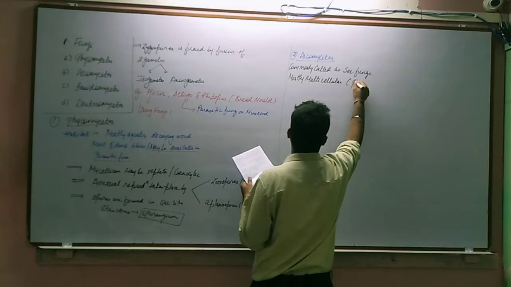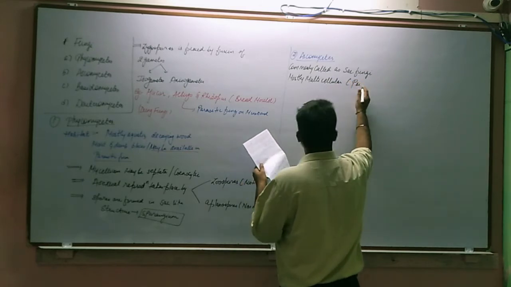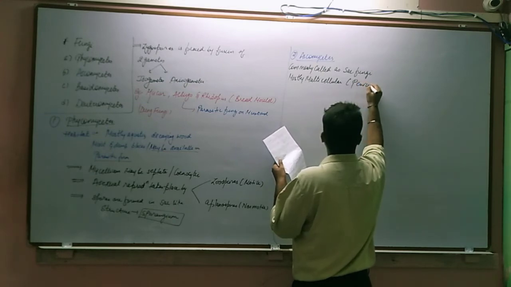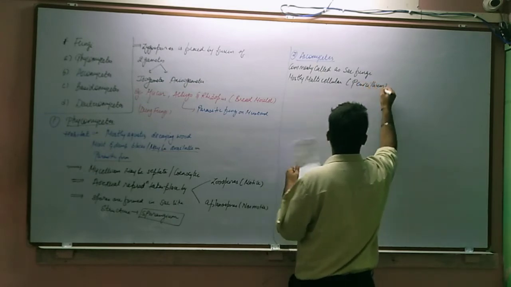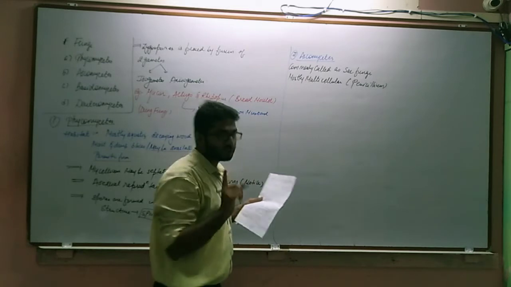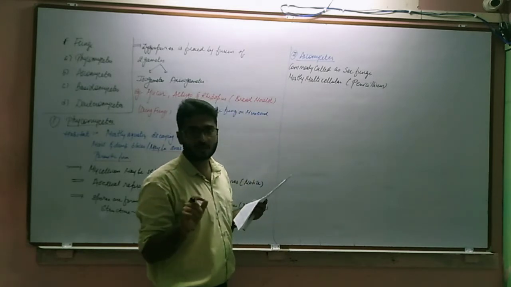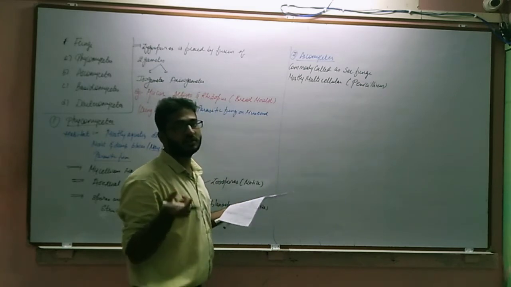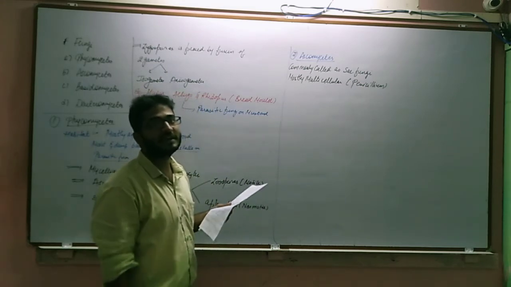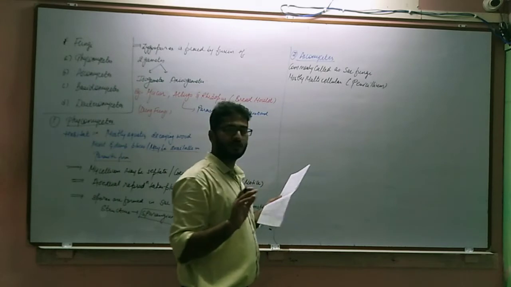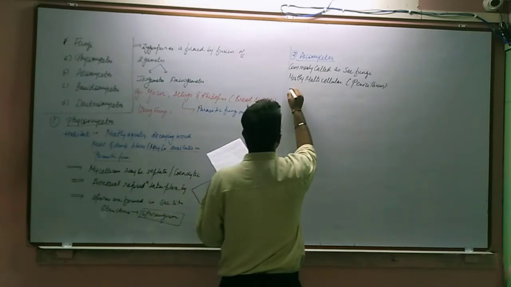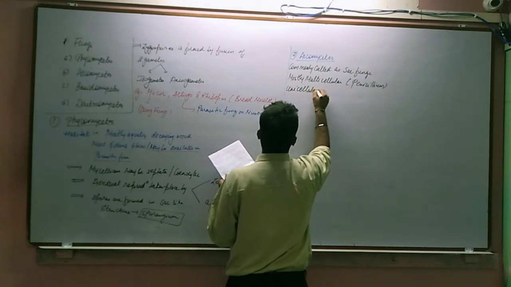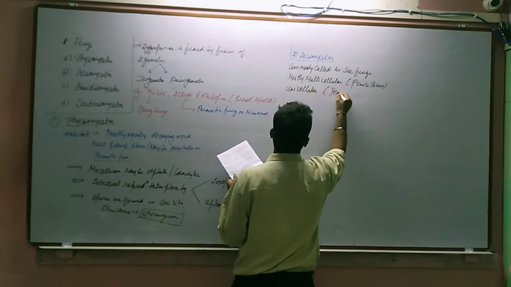And the example includes the penicillium fungi. But an exception is also available. In Ascomycetes, there is one example of the fungi which acts as a unicellular fungi, and we all know the most common unicellular fungi is yeast. So they are mostly multicellular, that is penicillium, and they may be unicellular also, that is yeast.